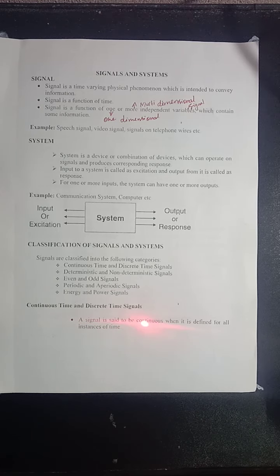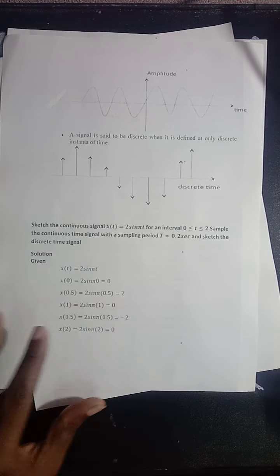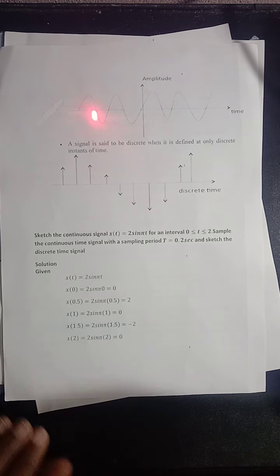What is continuous time signal? A signal is said to be continuous if it is defined for all instants of time.